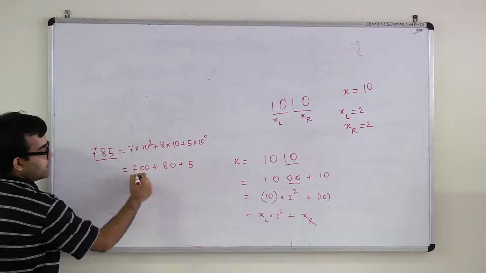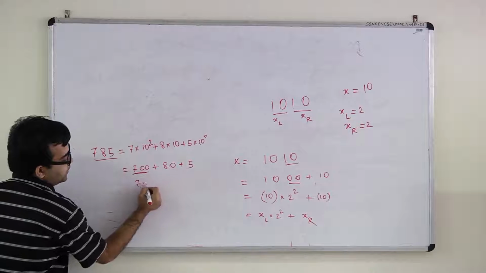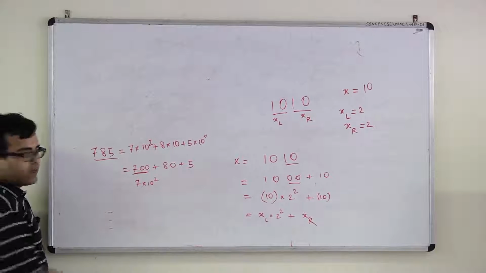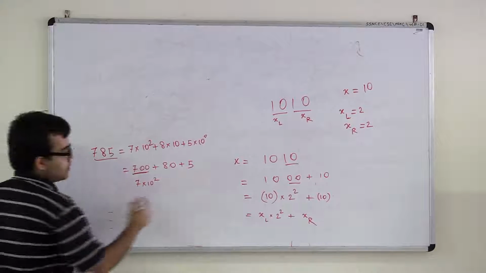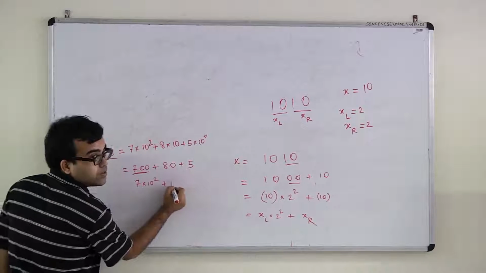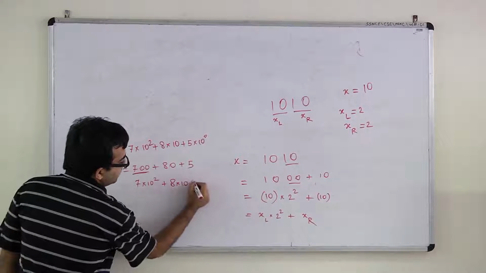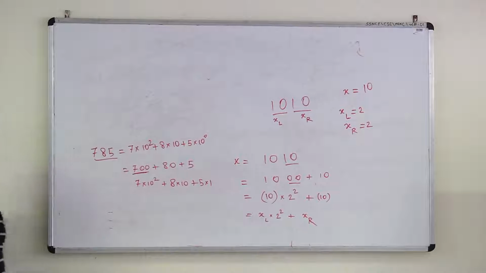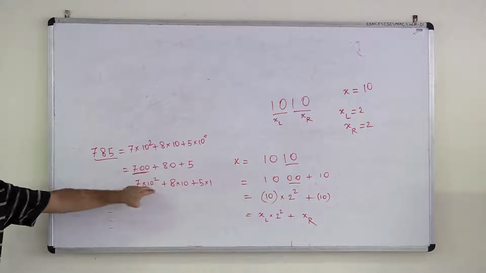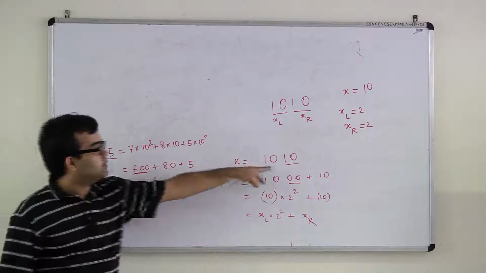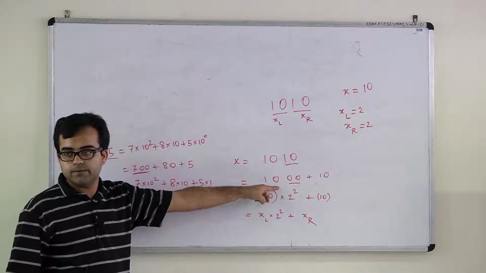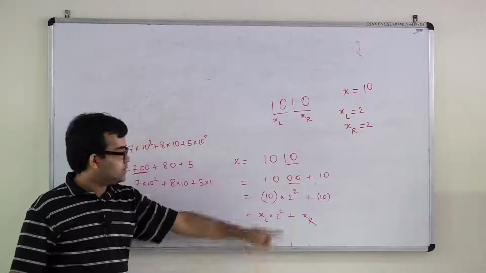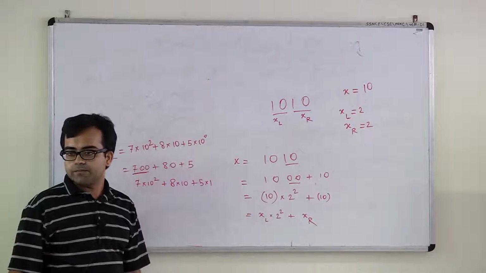This is 700, so it's 7 times 10 square, because there are 2 zeros after 7 and we are in base 10. Plus 80, so it's 8 times 10, plus 5 times 1. Now we are in base 10, that's why we are multiplying by 10 square. Here we are in base 2, so there are 2 zeros after 1 0, so it's 1 0 times 2 square.